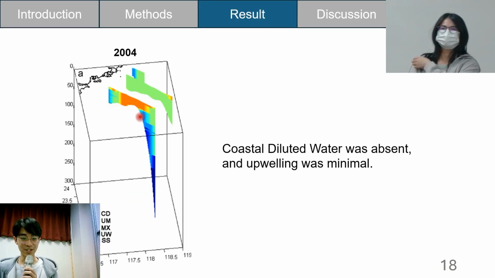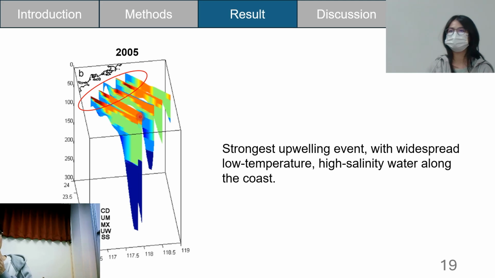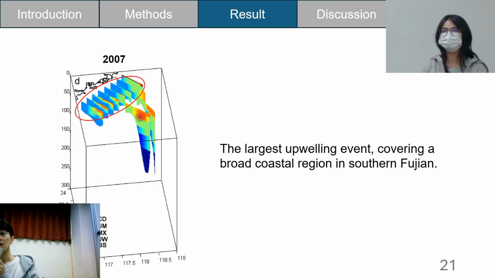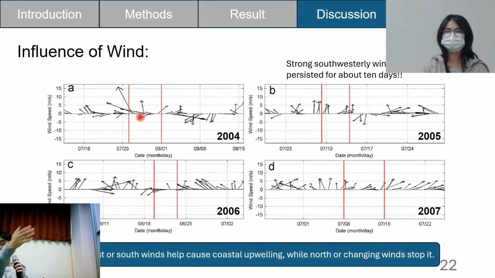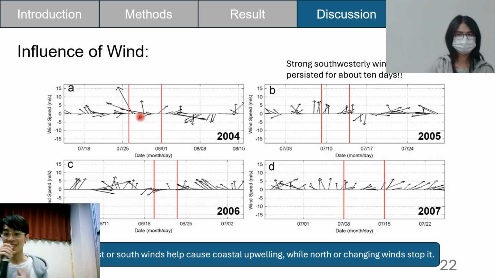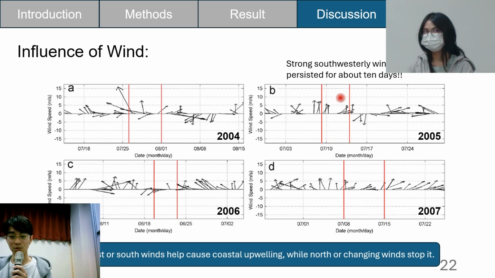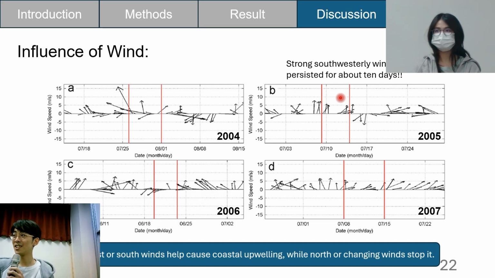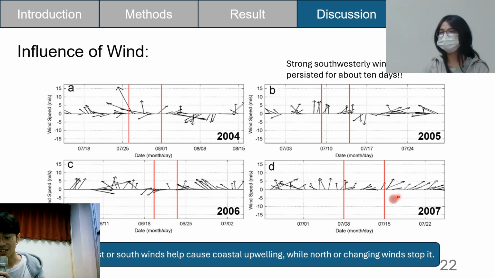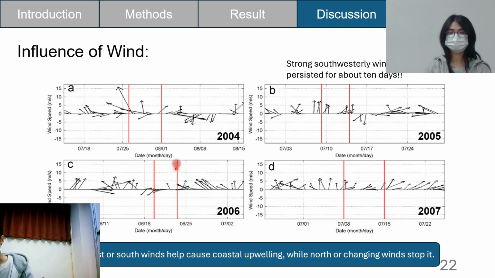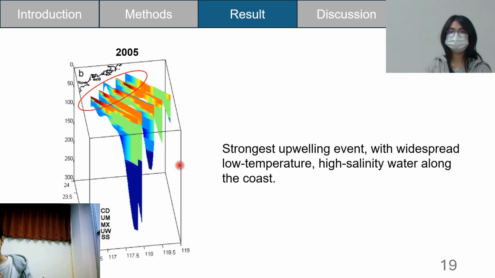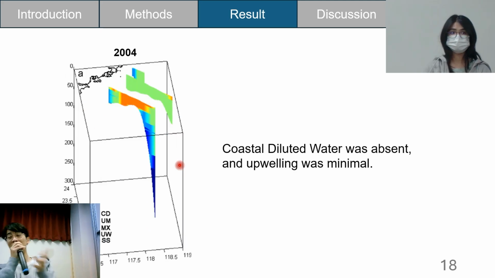In these 4 years, we mentioned that in 2005 and 2007 there are large and obvious upwelling events here. So we use the wind data to see what is going on in this period. In 2005 and 2007, it is very obvious that a strong southwesterly wind persists, blowing this way. But in 2004 and 2006, the wind is changing. So the upwelling event is not so obvious and even didn't show up on the pictures here.